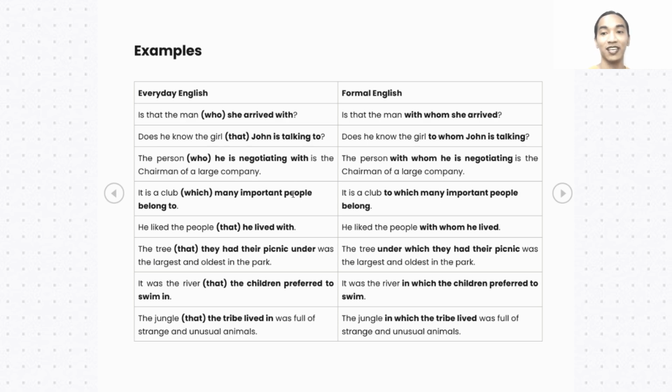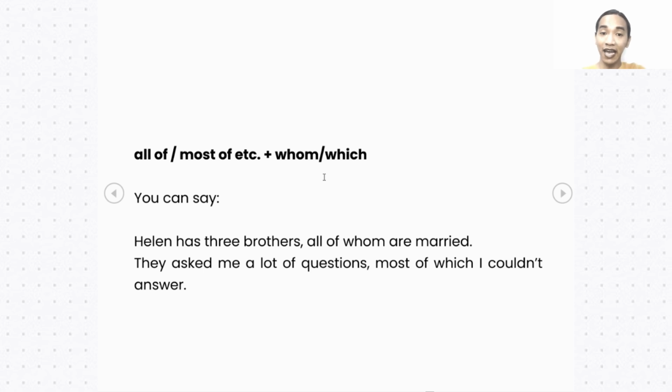All right? Now, we also have here all of, most of, plus whom or which. We can say Helen has three brothers, all of whom are married. They asked me a lot of questions, most of which I couldn't answer. So all of whom here refers to the three brothers, and most of which refers to the questions.